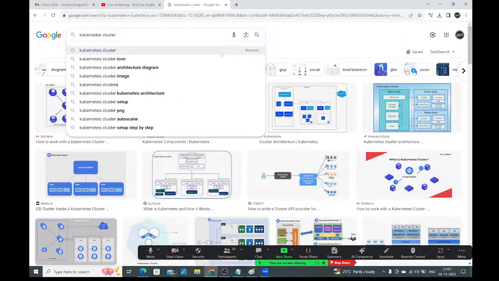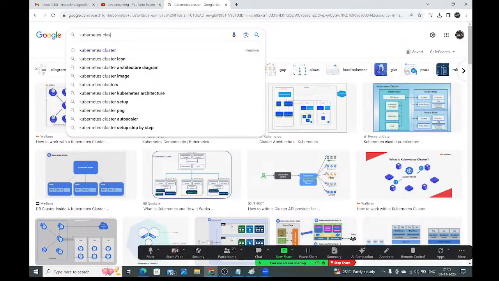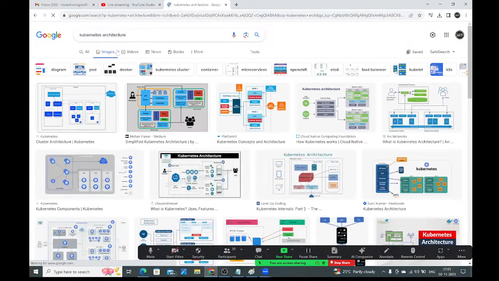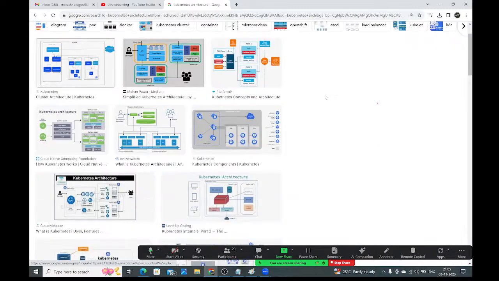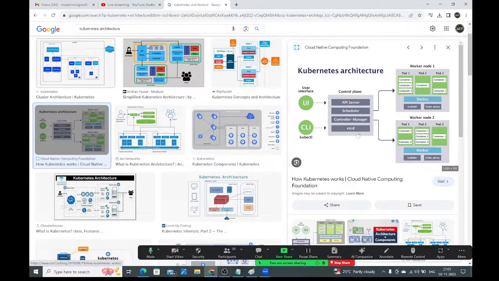Kubernetes architecture. Okay, guys, observe this diagram. Here, the control plane is the main master node.